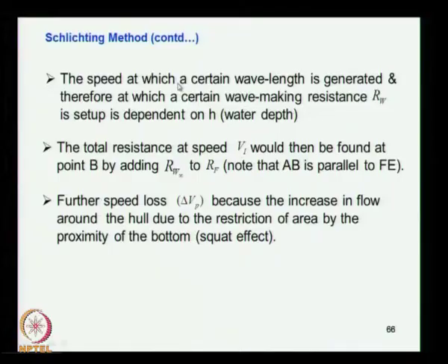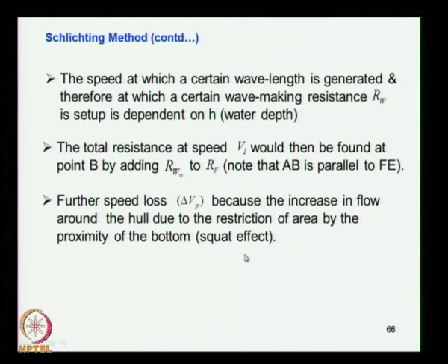The speed at which a certain wavelength is generated, and therefore at which a certain wave making resistance is set up, depends on h. So you can see that the speed and wave making resistance depend on the water depth. The total resistance at speed Vi would then be found at point B